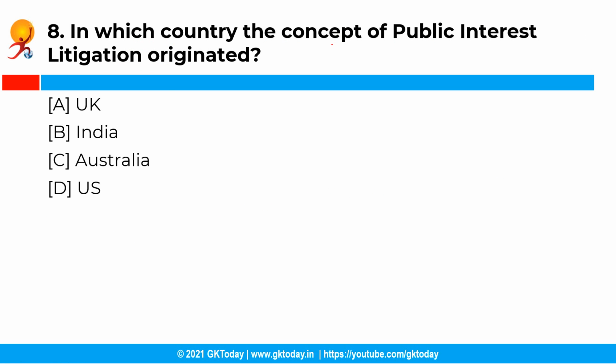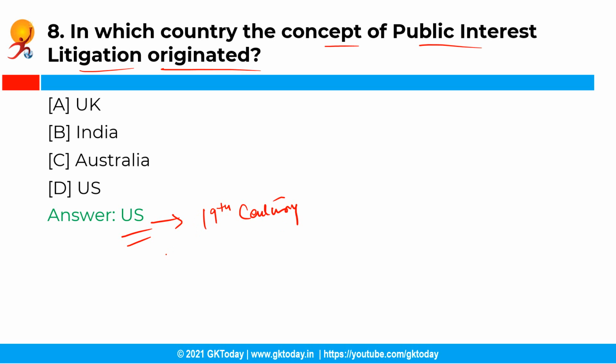Now the next question is, in which country the concept of public interest litigation originated? So you have the following options, and the correct answer is option D, that is US. So the concept of public interest litigation, PIL, originated in the United States of America. Since the 19th century, various movements in US contributed to public interest law, which was part of the legal aid movement.